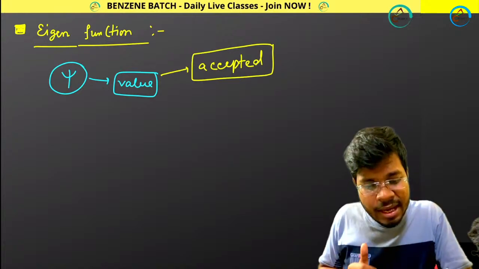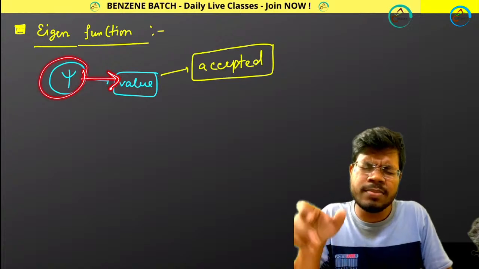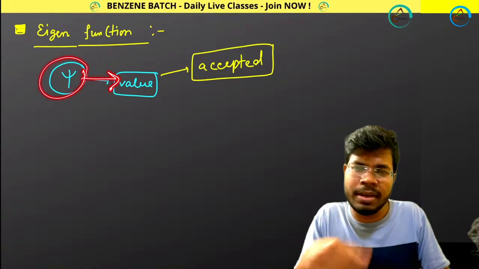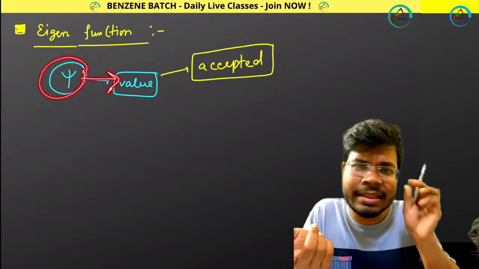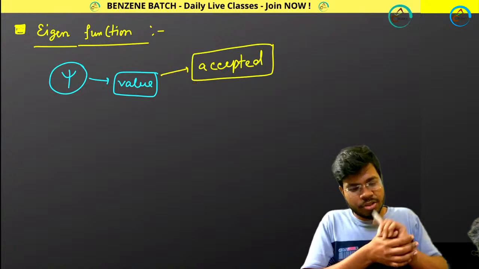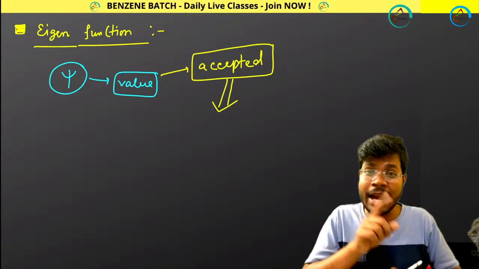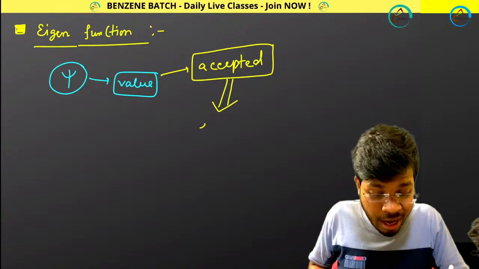So your psi value that you are getting from the solution of the Schrodinger wave equation is an accepted wave function. That accepted wave function is actually called Eigen Function.